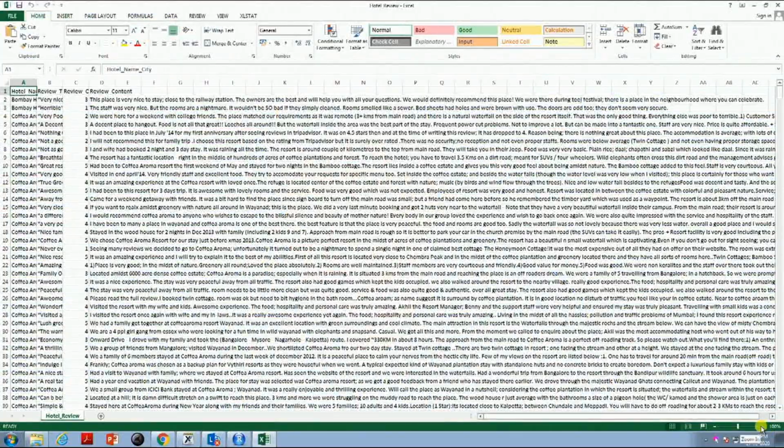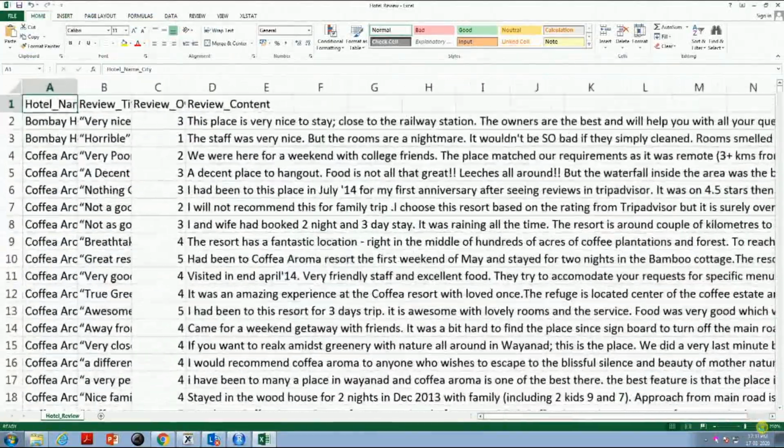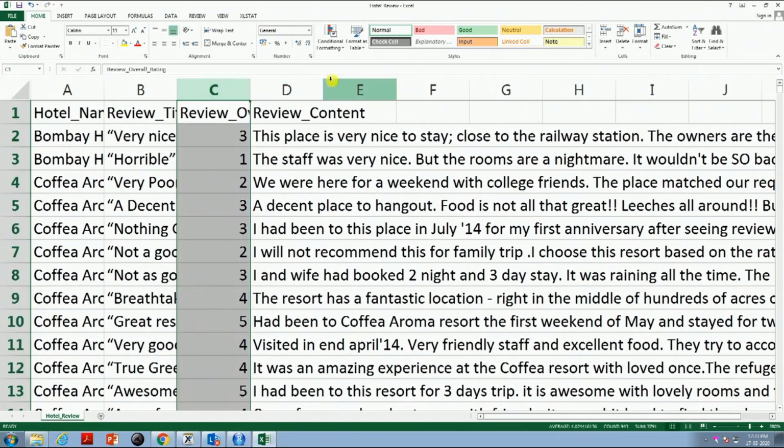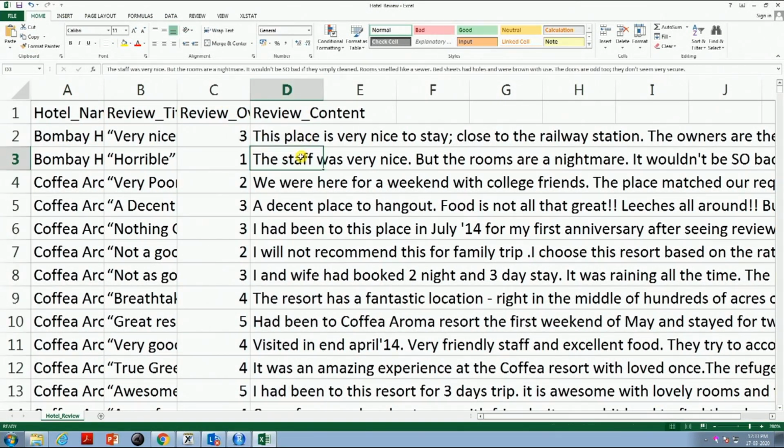If you see this data set carefully, it has 4 columns: the hotel name, the review title, the overall rating that you have got, and the review content, the basic text of the review. The content is like, this place is very nice to stay, close to the railway station. The owners are the best and will help you with all your questions. We would definitely recommend this place, and all of these things. Each of these is one review.